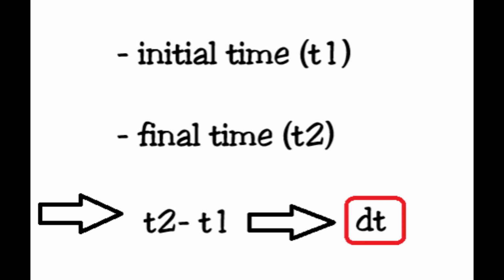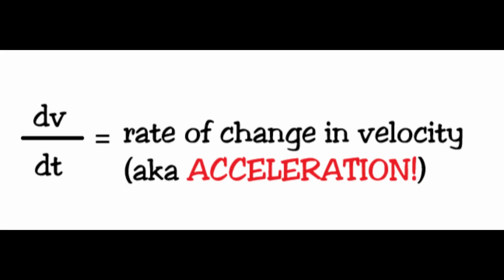Now obviously we also need to know what the difference in time is between v2 and v1. So we have to subtract t1 from t2. This is the time difference dt. The final thing we have to do is simply divide the velocity difference by the time difference. This will give you the rate of change in velocity. That number will tell you how much the velocity changes each second. So change in velocity is calculated by dv over dt. This is the time derivative, that's all.